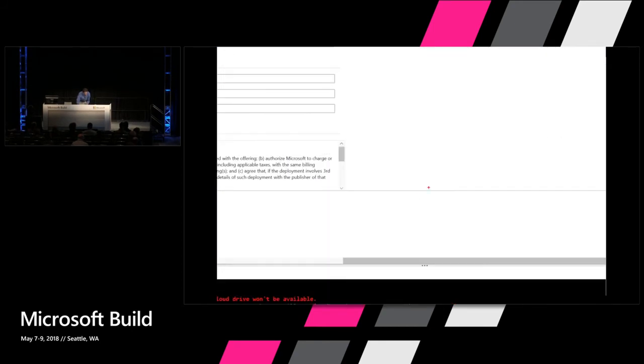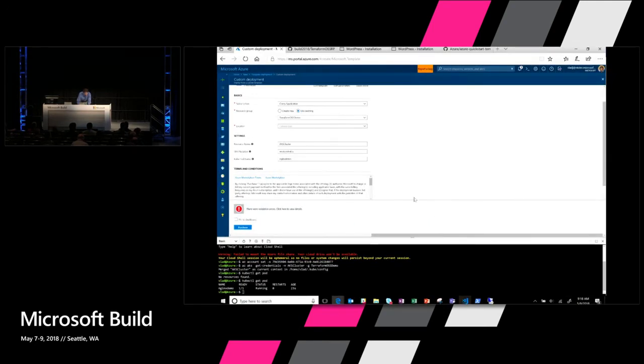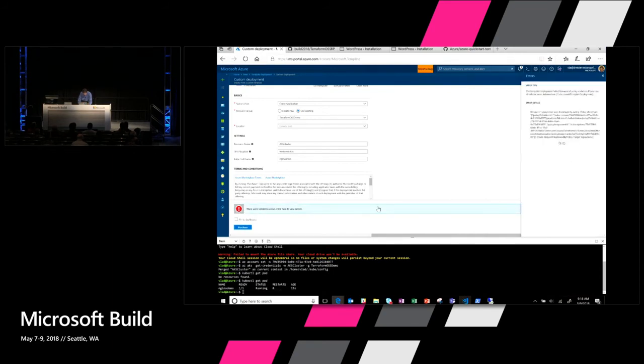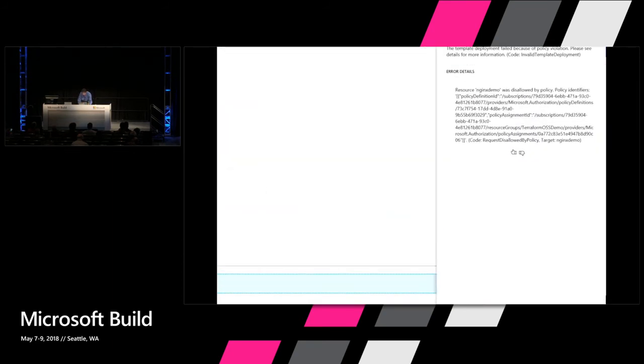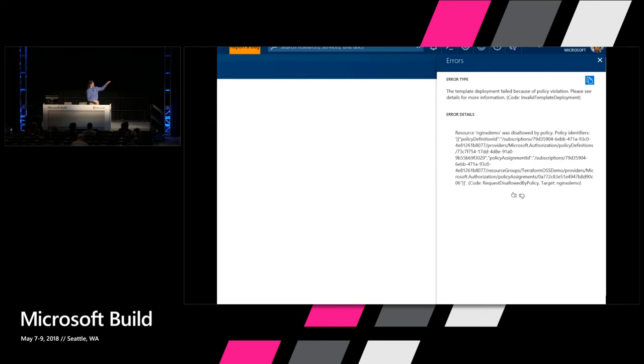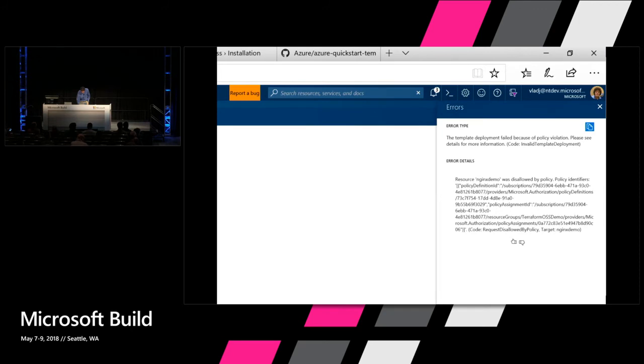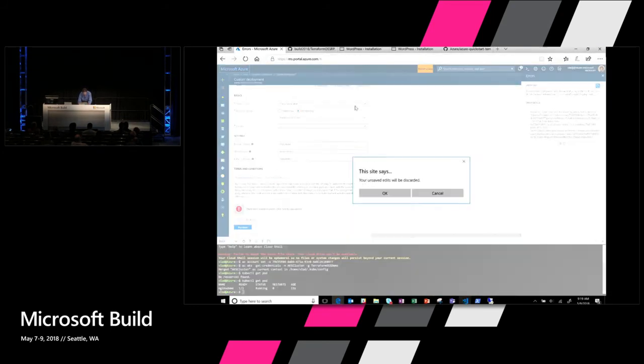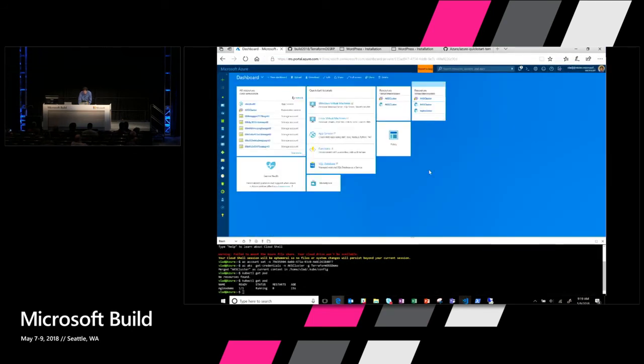We get this validation error here that says, wait a second, you tried to do a template deployment, and this template deployment didn't work because there were validation errors. And this validation error, if I click on this here, we'll see a little description of it. We're working on this experience to be able to drill right into the policy so that you can see it. But here it does say that this is disallowed by policy. It gives the policy ID and says that the request is disallowed by that policy. Now let's go and actually take a look at that policy.